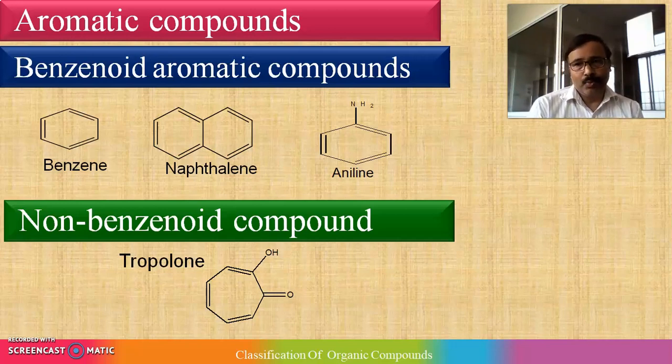Example is tropolone. Right? Now I hope you understood what aromatic compounds are, why the word aroma is used, and the difference between aliphatic and aromatic compounds. I also expect students understood how practically they distinguish between aliphatic and aromatic compounds.